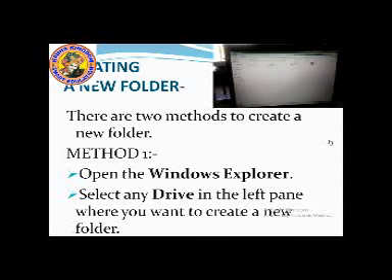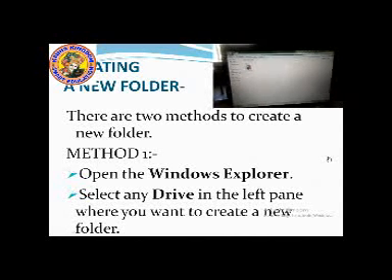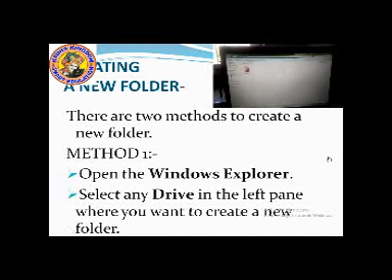Now select any drive from this folder. Suppose I am selecting pictures. I have selected pictures. I will repeat again. Okay, students?